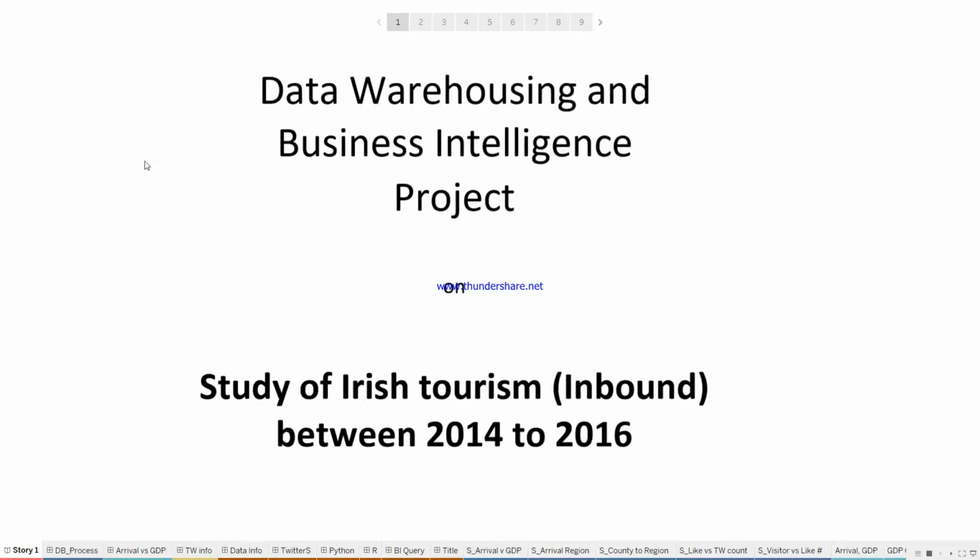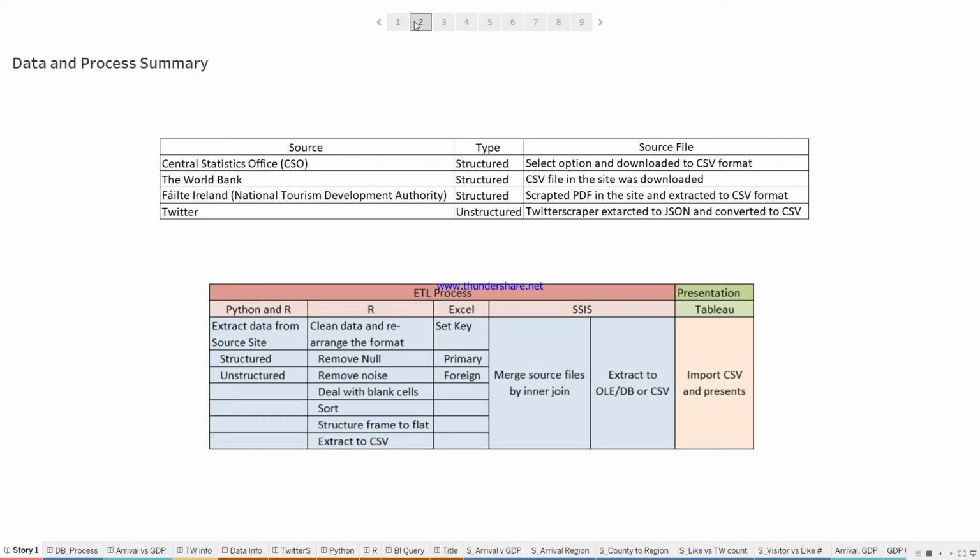Our project is a study of Irish tourism inbound between 2014 and 2016. Our data is tree-structured data and one unstructured. The main ETL process is done by Python and R to extract the source files from the source site. R cleaned the data and rearranged the format. Excel set the key, and SSIS merged the source files and extracted them to the final fact table. And Tableau did the presentation from the imported final fact CSV.